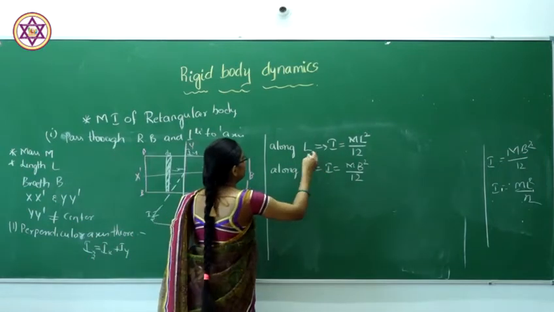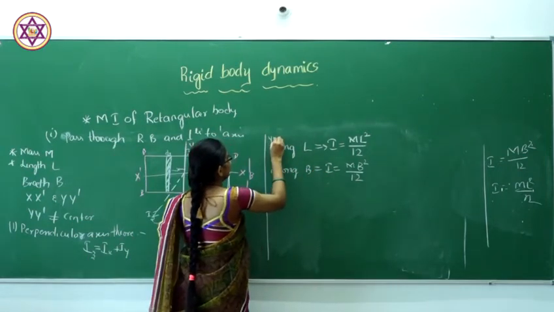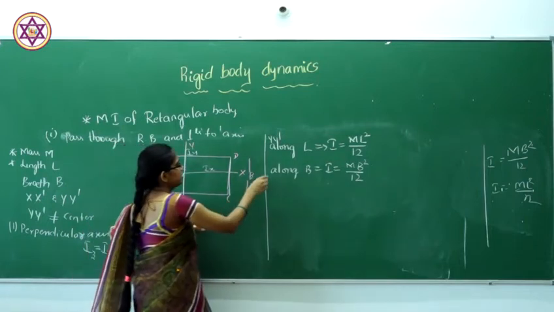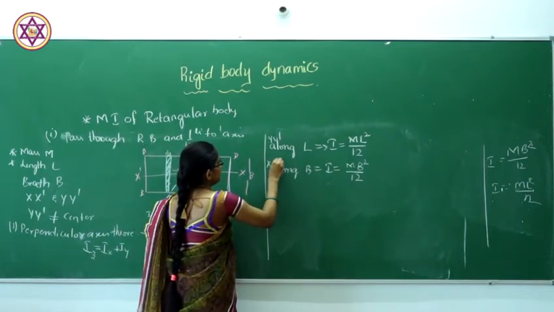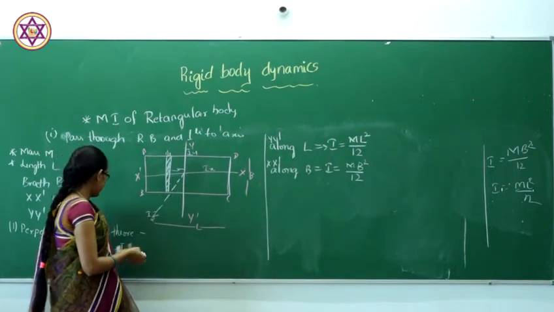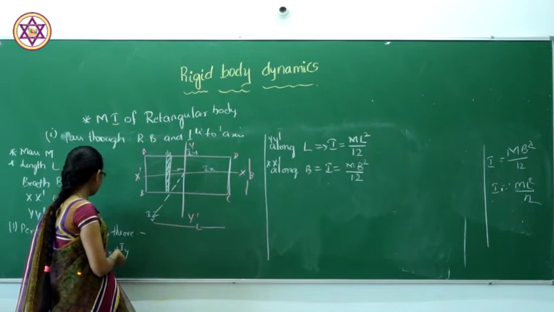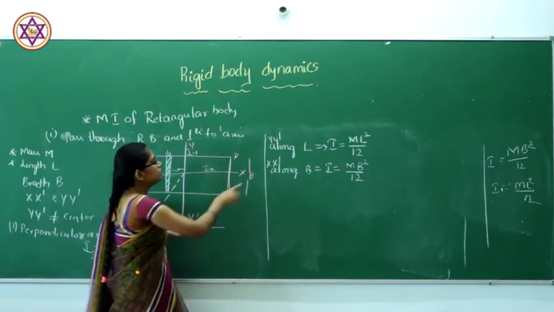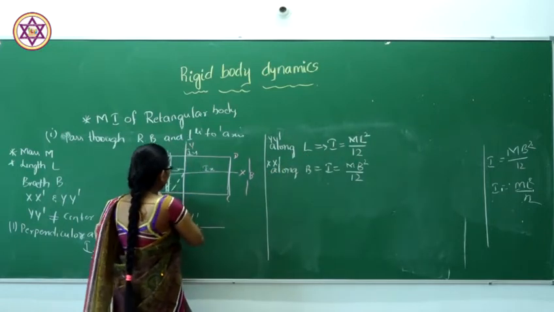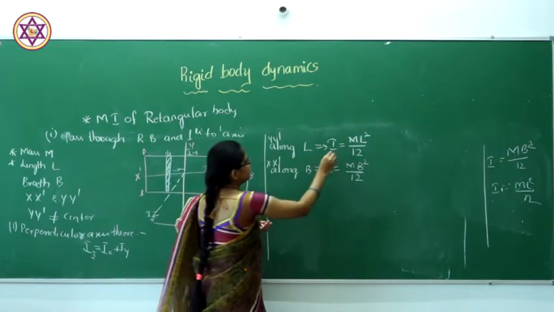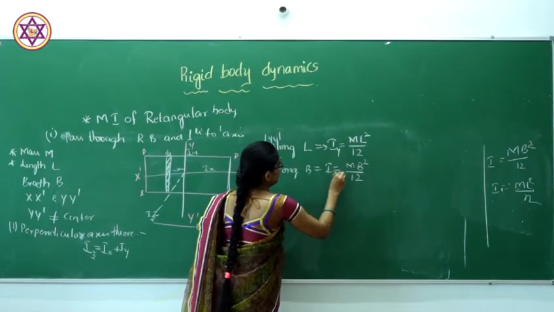So if you consider the moment of inertia along this axis, along the y dash axis, here we consider perpendicular to the y dash axis, perpendicular to the x dash axis. So that will be the moment of inertia. By considering the perpendicular axis theorem, we substitute those values: along the length will be x, and along the breadth, y.